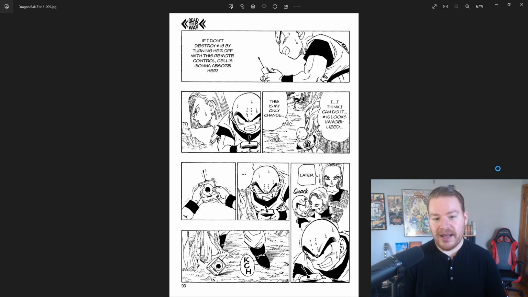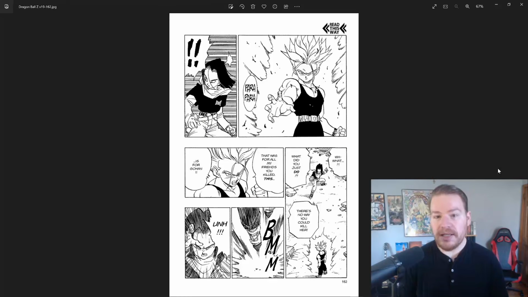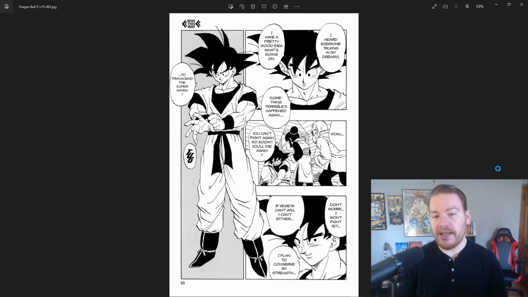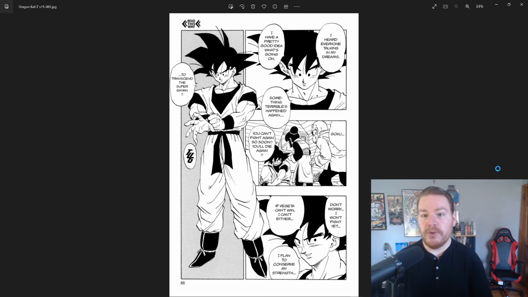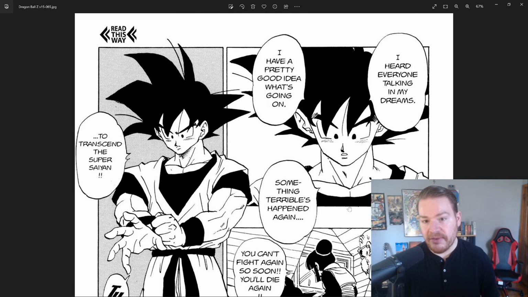Another thing is that most people just assume that Trunks in the original timeline did not train in the Hyperbolic Time Chamber when he went back to the unseen timeline. But there's literally zero indication actually given to suggest that idea. And if we go back here and look to when Goku first woke up from his heart virus, what he says is that he heard everyone talking in his dreams during it. Goku has this kind of clairvoyance that is demonstrated throughout the original manga.